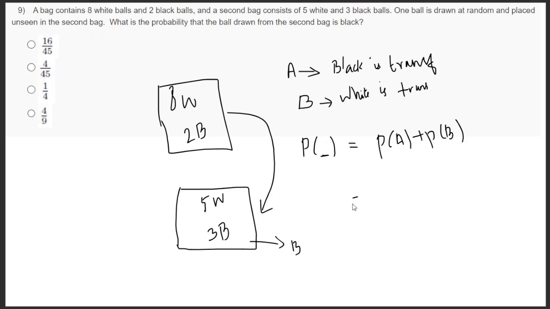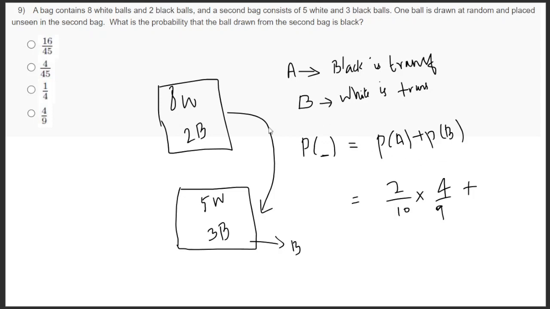The probability of occurrence of A is, first a black ball has to be taken from the bag A. For that the probability is 2 by 10, and both are independent. Then what is the probability of taking again the black ball from the bag B? Already we have transferred one ball, so now the total balls are 9, out of which 4 are black balls. So A is done.